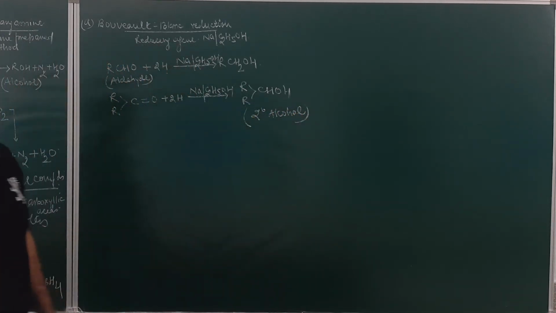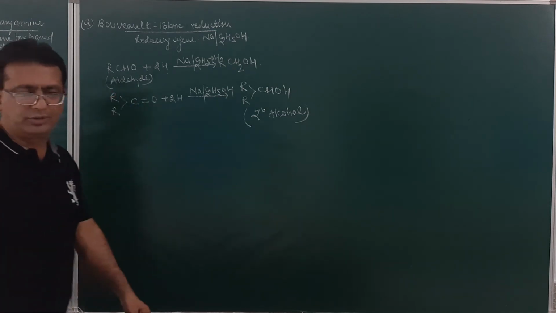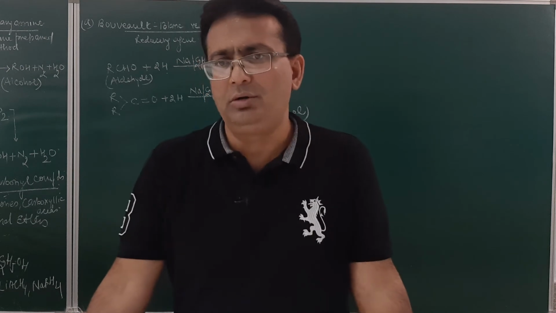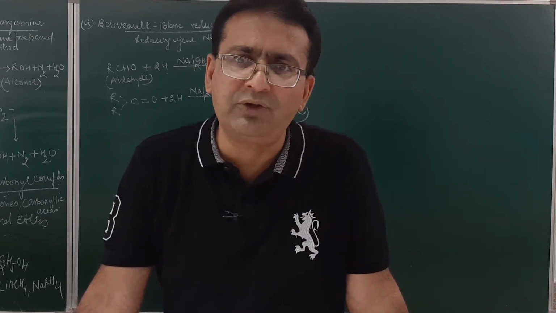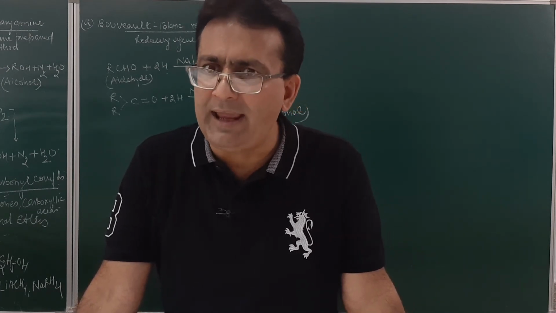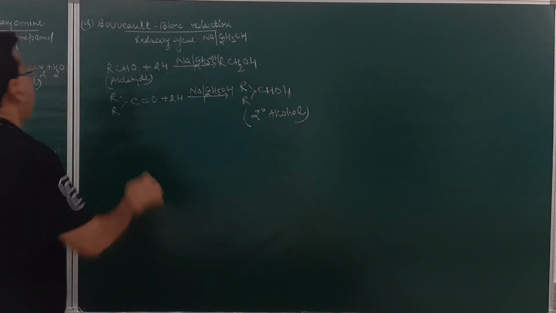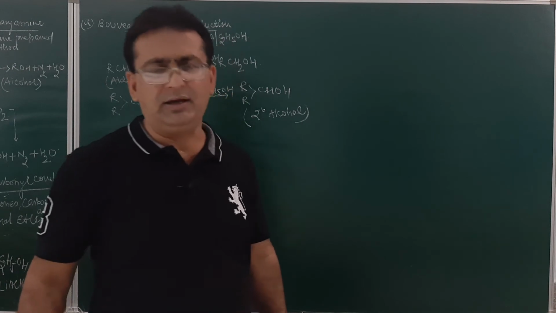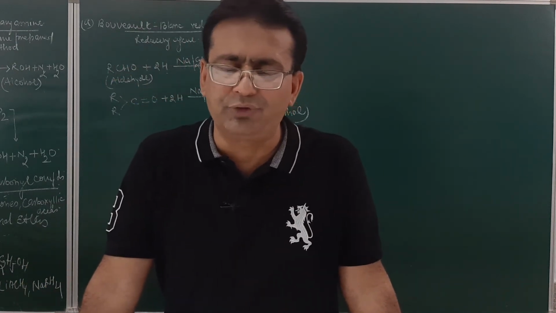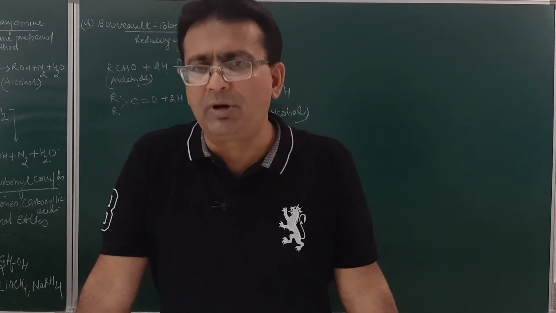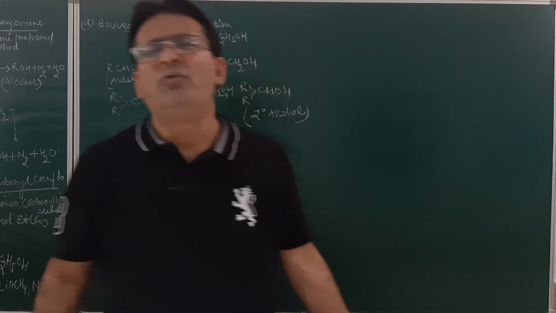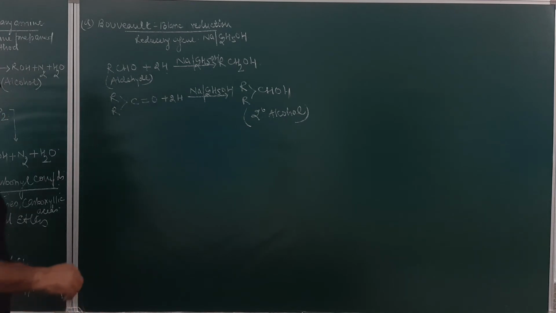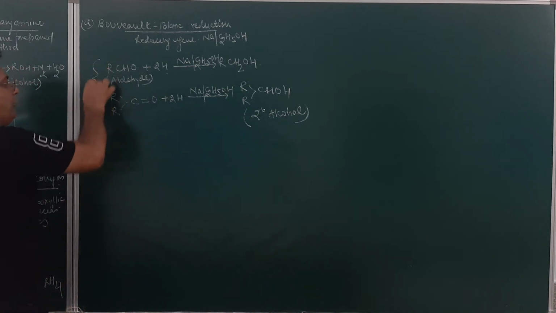Whenever the reduction is carried out in presence of sodium and ethyl alcohol, what will be the name of the reduction? Bouveault-Blanc reduction. And as already discussed, the reduction can also be carried out with hydrogen and nickel or platinum or palladium, or zinc and HCl, wherever we may produce the nascent hydrogen that may result in the formation of this. Just see over here, this is Bouveault-Blanc.